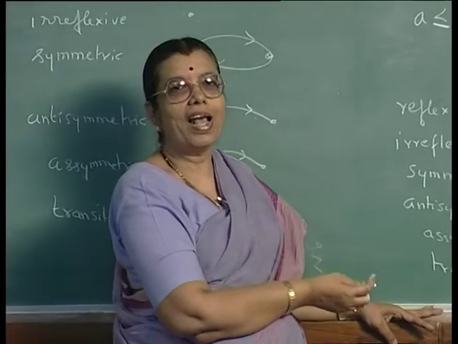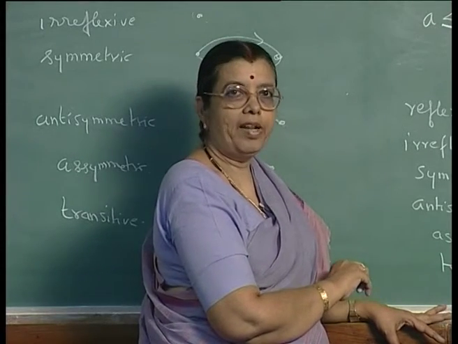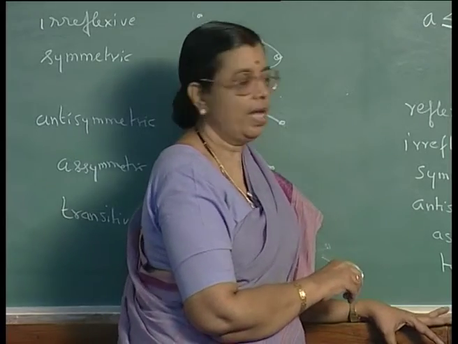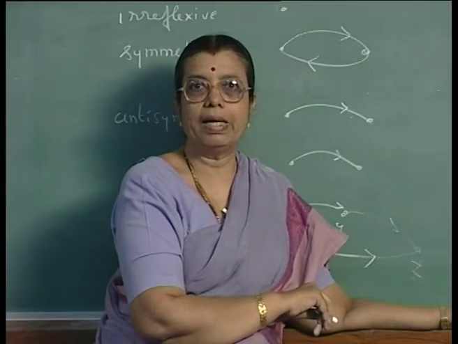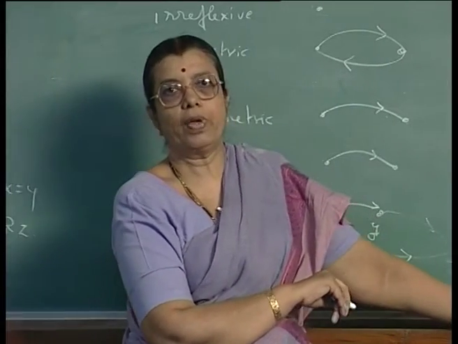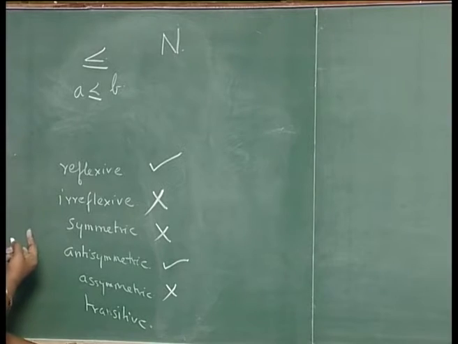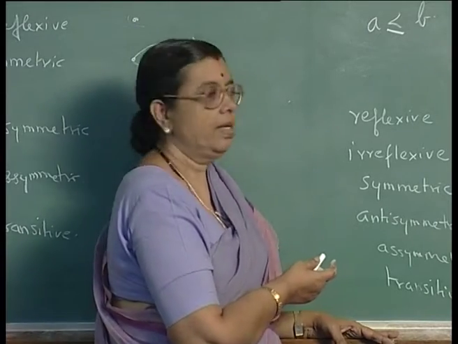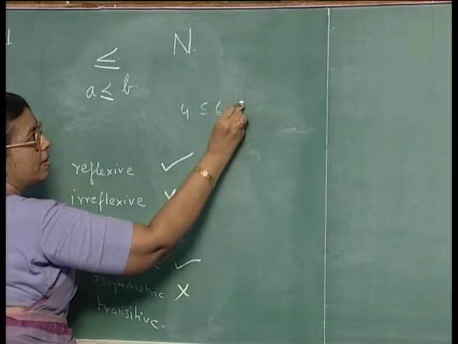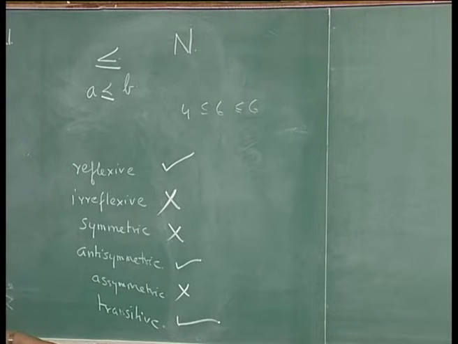Is it asymmetric? Asymmetric means you should not have self loops also. 4 less than or equal to 4 will hold, but then if A is related to B, B should not be related to A. So, asymmetric is not there. The difference between antisymmetric and asymmetric is that in antisymmetric you can have self loops, in asymmetric you cannot have self loops. Transitive: if A is less than or equal to B and B is less than or equal to C, will A be less than or equal to C? Yes, isn't it? 4 is less than or equal to 6 and 6 is less than or equal to 6, so 4 will be less than or equal to 6. The transitive property will hold. So, it will be reflexive, antisymmetric and transitive.